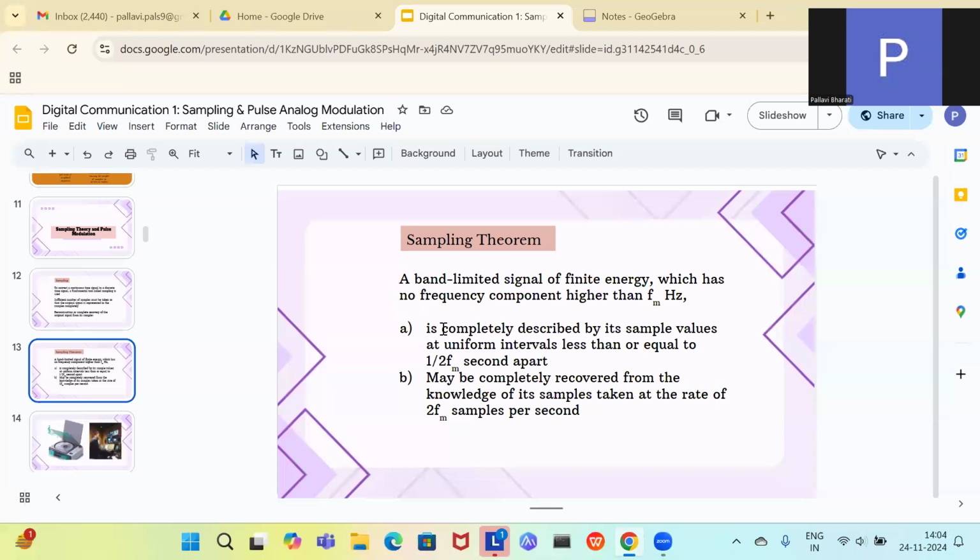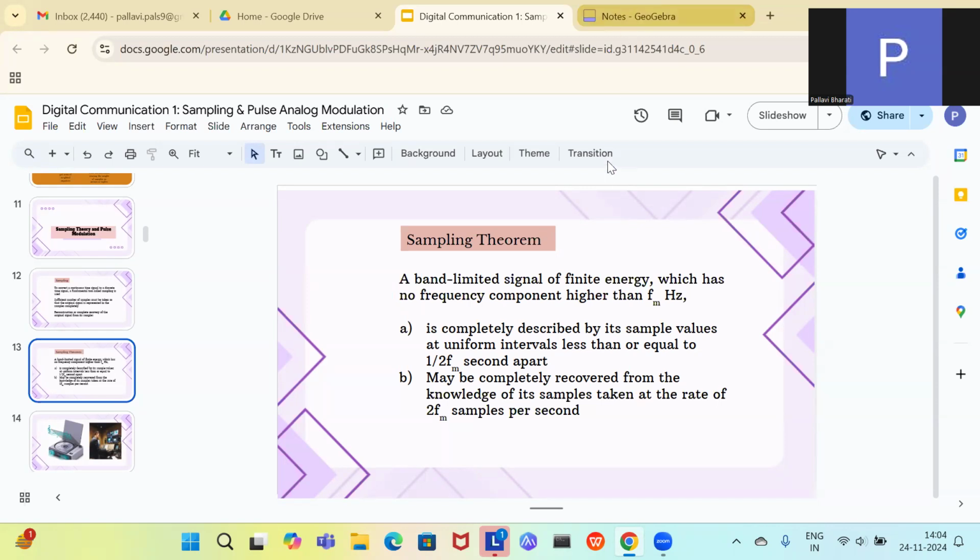And how can they be sampled? If you are taking the samples at uniform intervals less than or equal to 1 by 2 fm seconds apart.